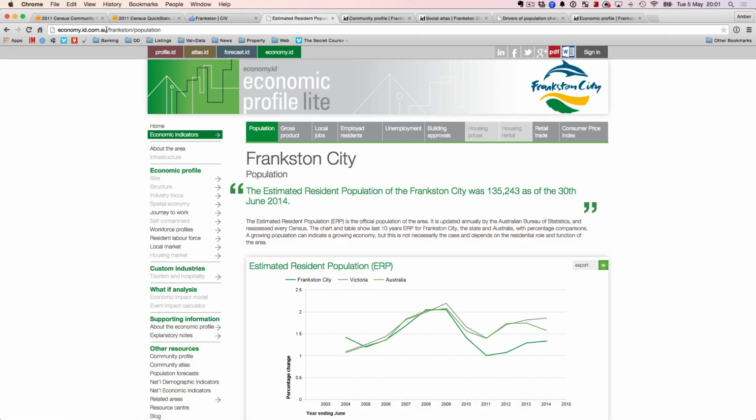This is the site. It's called economy.id.com.au. It's a free site, but these people specialize in research for demographics.